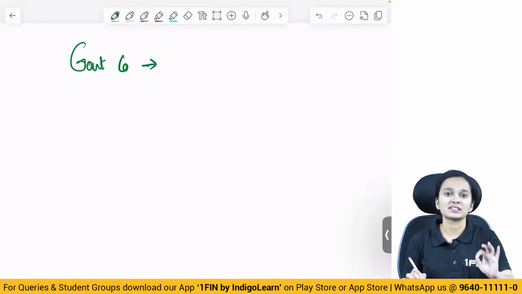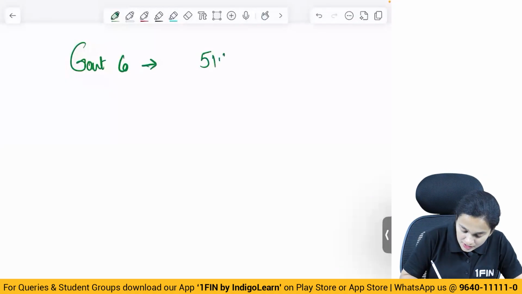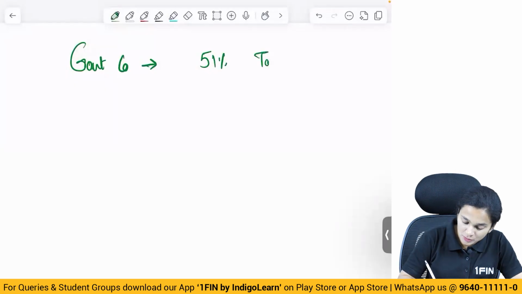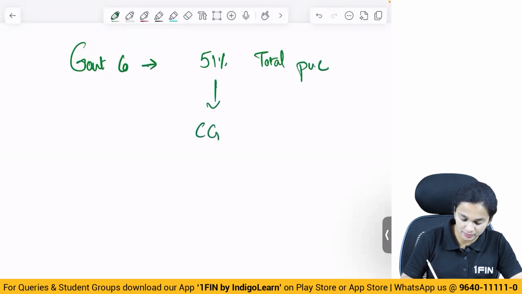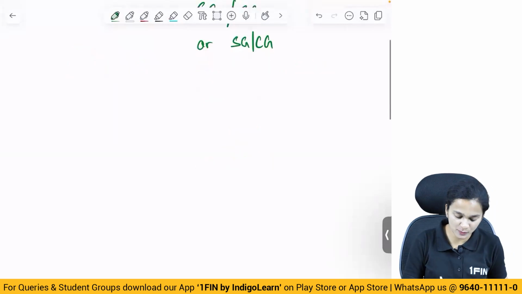A government company is basically a company wherein not less than 51% of the total paid up share capital is held by either the central government or the state government, or partly by central government and partly by state government. Let's understand this with the help of an example.